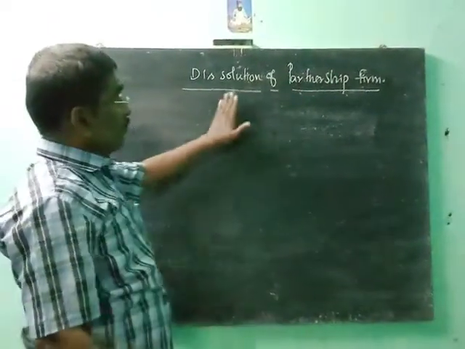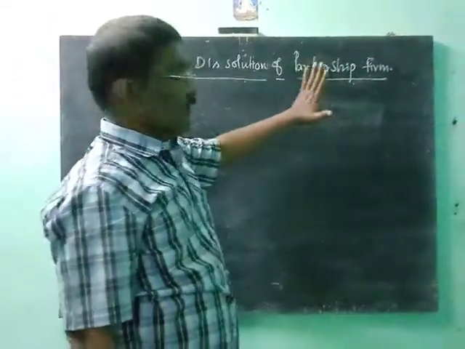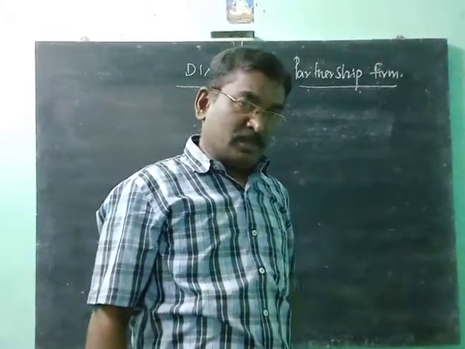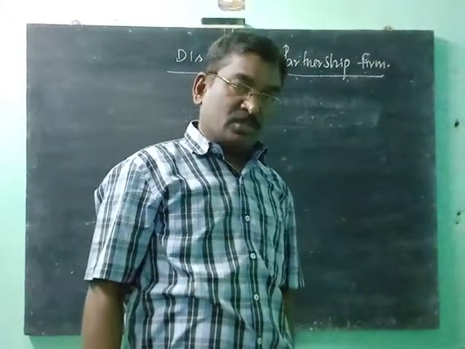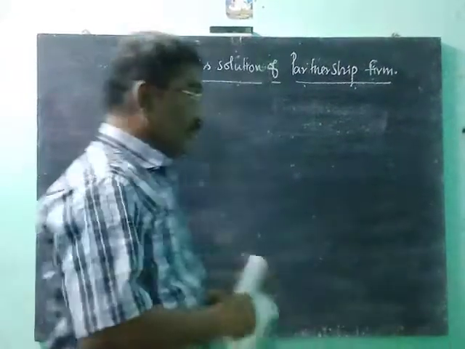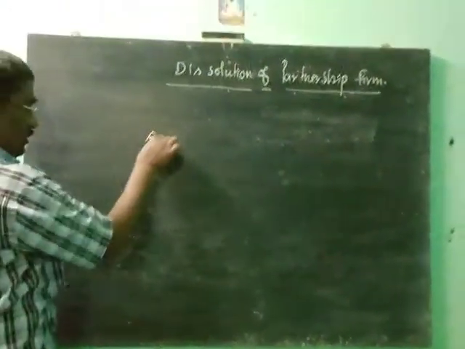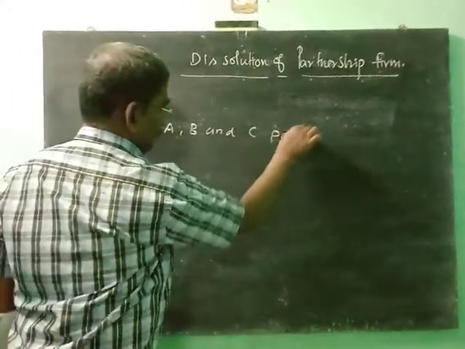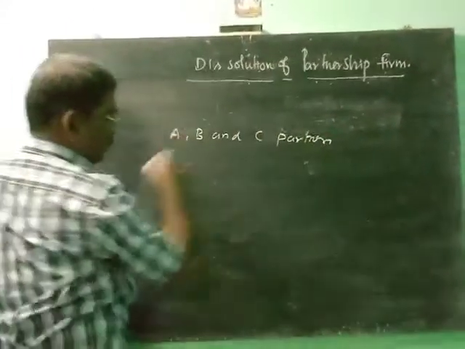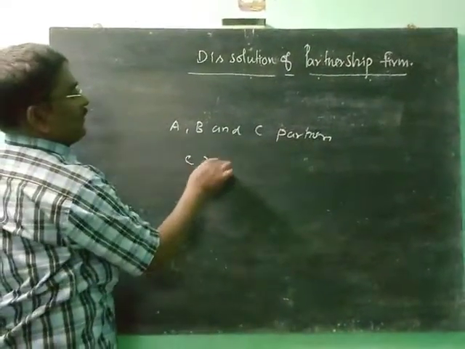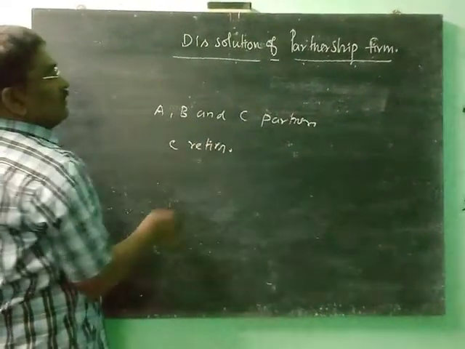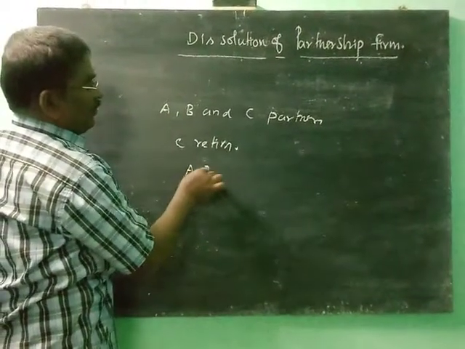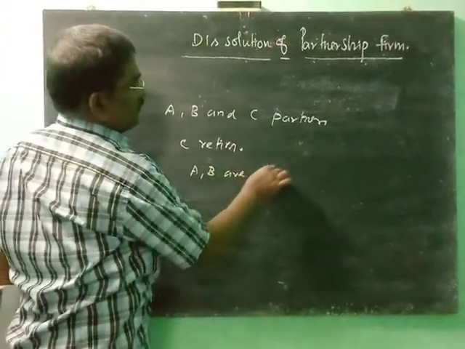So, dissolution of partnership. There are two types of dissolution. One, dissolution of partnership, and two, dissolution of firm. If A, B and C are partners and C retires, then after C retires only A and B are partners.